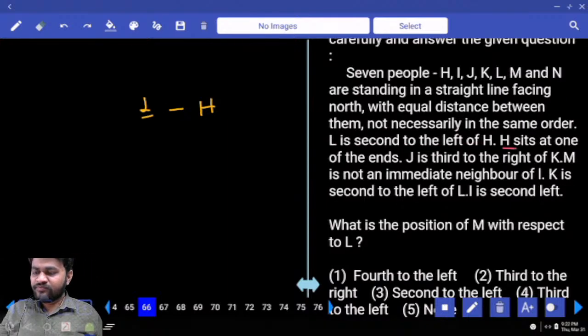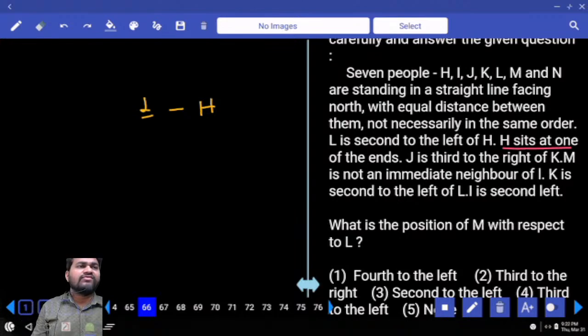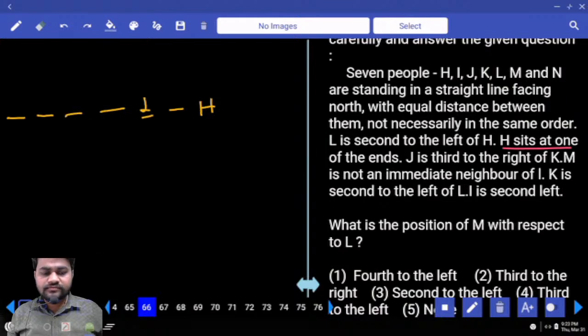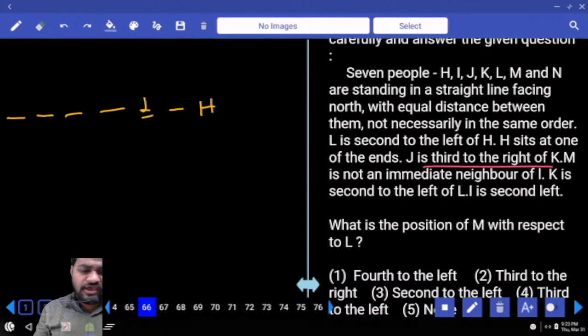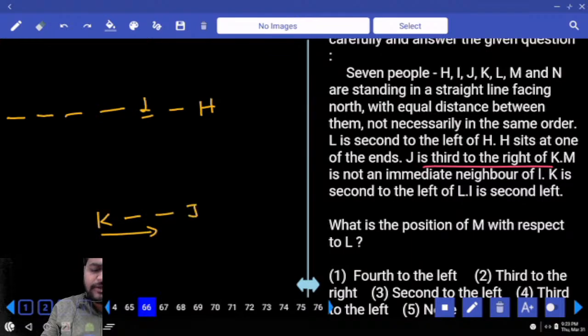The next one, H sits at one of the ends of the line. As all are facing north, H definitely has to be at the right end. So out of 7 we have already taken 3 seats, and the remaining 4 seats will be fixed here. Next condition, J sits third to the right of K. For example, K is here, K's third right is J.